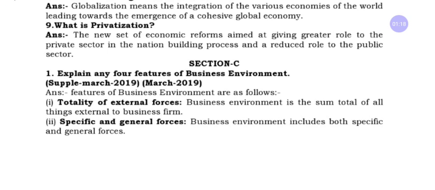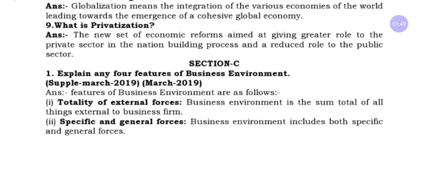Here the first point, totality of external forces. If you feel that the word totality is difficult, you can write all external forces. Here, the business environment is the sum of all the external forces to the business. Explanation: for any business, it consists of 2 forces or 2 factors, that is internal force and external force.